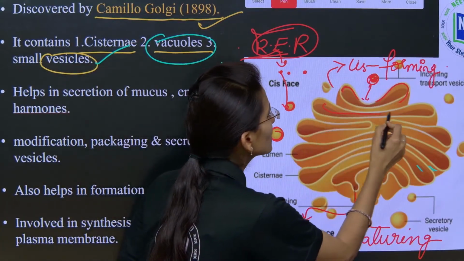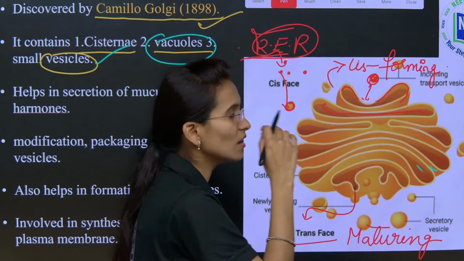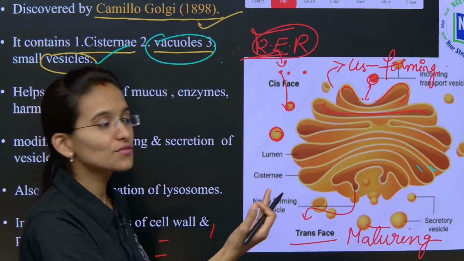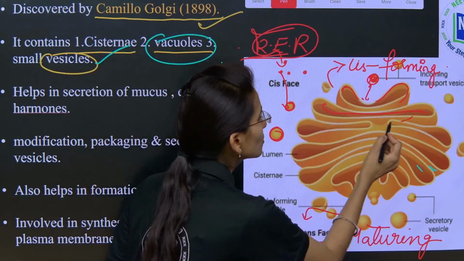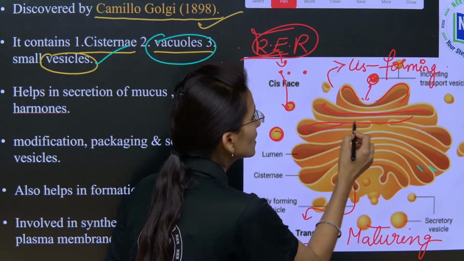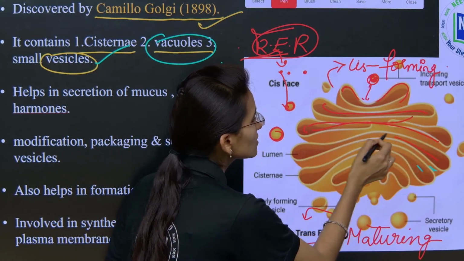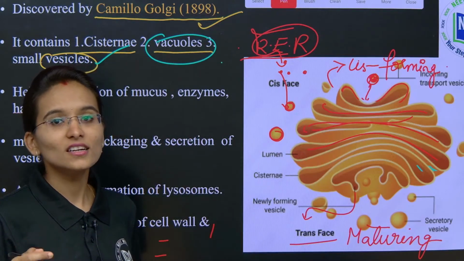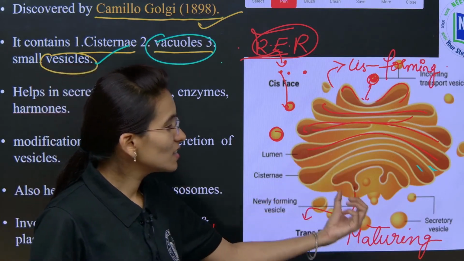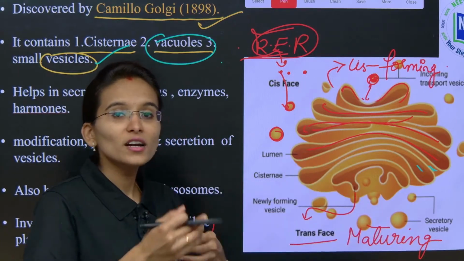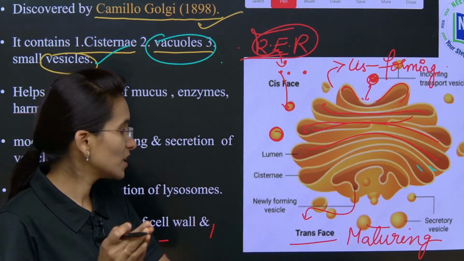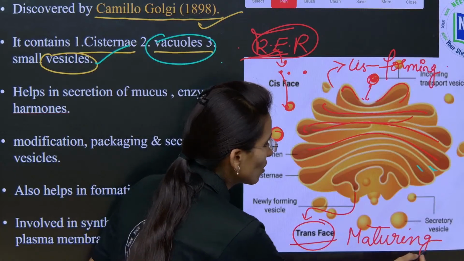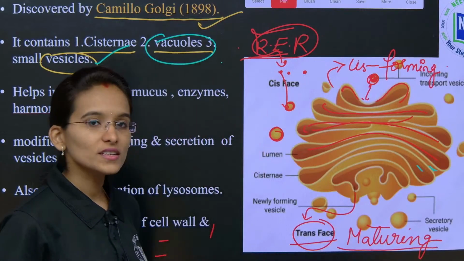It will modify in the first cisternae. After modification in the first cisternae, next it is going to be delivered to the second cisternae. From the second cisternae, it is going to be delivered to the third cisternae, fourth cisternae, and so on. So, later it is going to be released. The modified proteins are going to be released from the trans phase. It is also called the maturing phase.